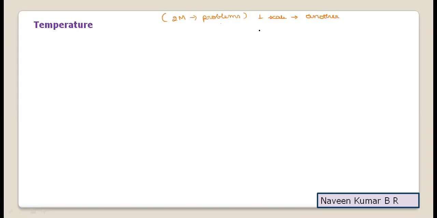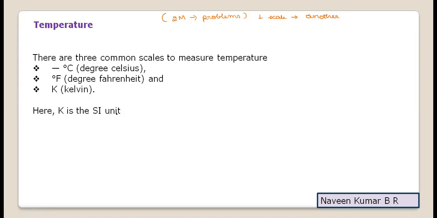So with a different temperature scale unit, we need to mention it. Hence, we'll learn what the different scales are. There are 3 common scales used for measurement of temperature. They are the degree Celsius scale, degree Fahrenheit scale, and Kelvin scale.